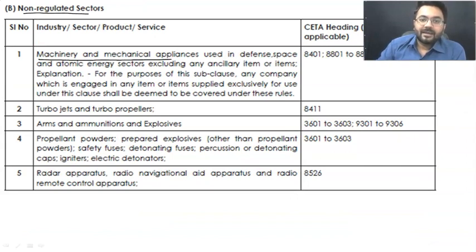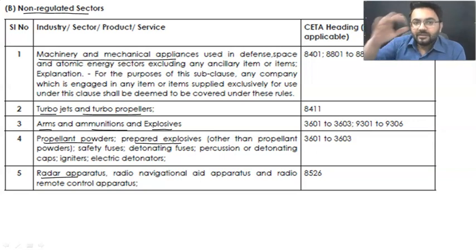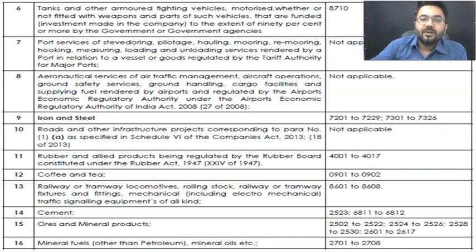The people who are making mechanical appliances which are being used in defense or atomic energy or those kind of things. Apart from that, turbojets, turbopropellers, arms, ammunition, explosives, propellant powders, prepared explosives, right? Electric igniters, scraps, fuses, a lot of things are there. Radiator apparatus. So these things are particularly mentioned under non-regulated sectors, right?